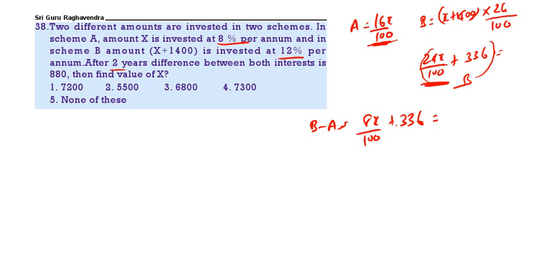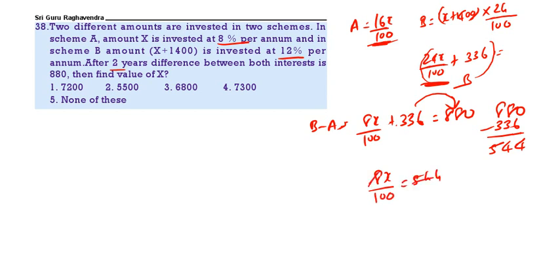The difference is given as 880. Now subtract this. 880 minus 336 is 544. So 8x by 100 is equal to 544. X value is 6800.